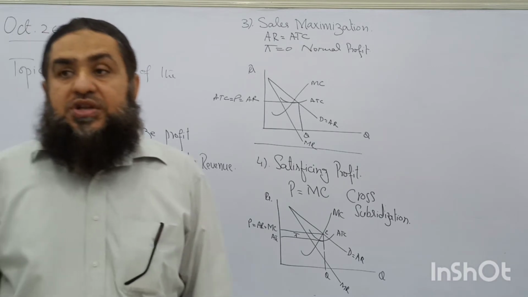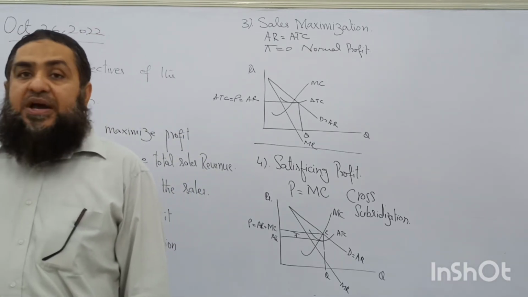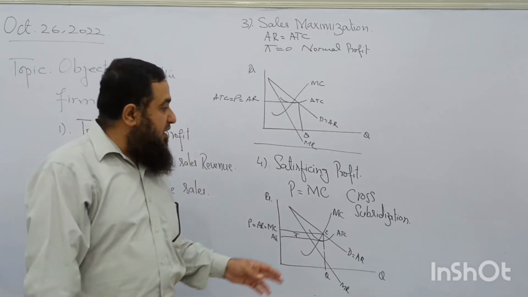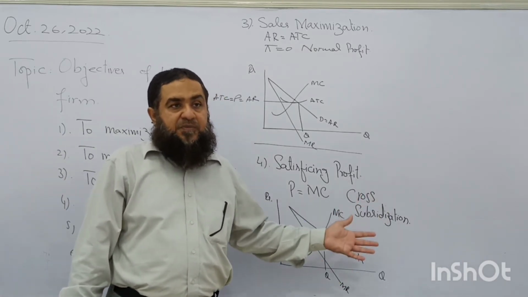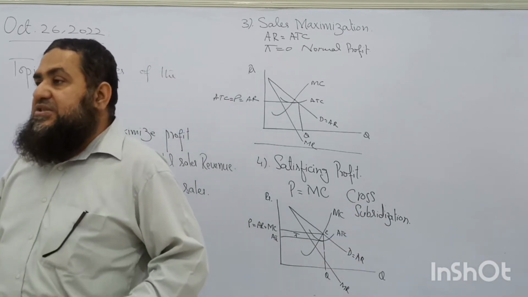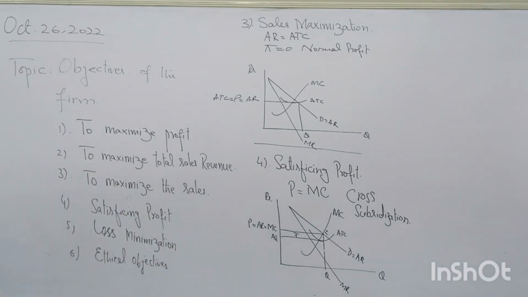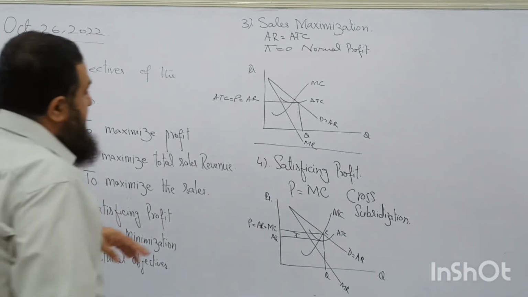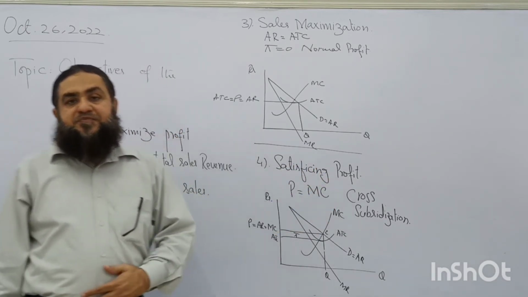So now what is going to happen? Its loss will be covered by the other products' profits. So that is called the loss of one product when it is subsidized by the profit of another product. That is called cross subsidization. What is it called? Cross subsidization. That's possible when the firm is having the objective of satisficing profit.